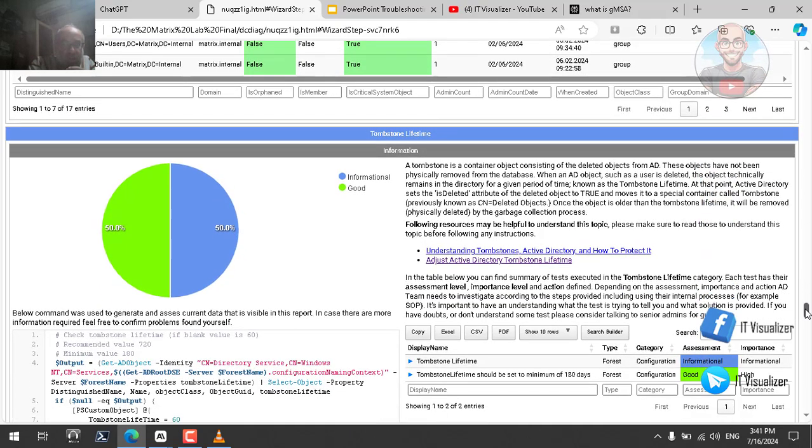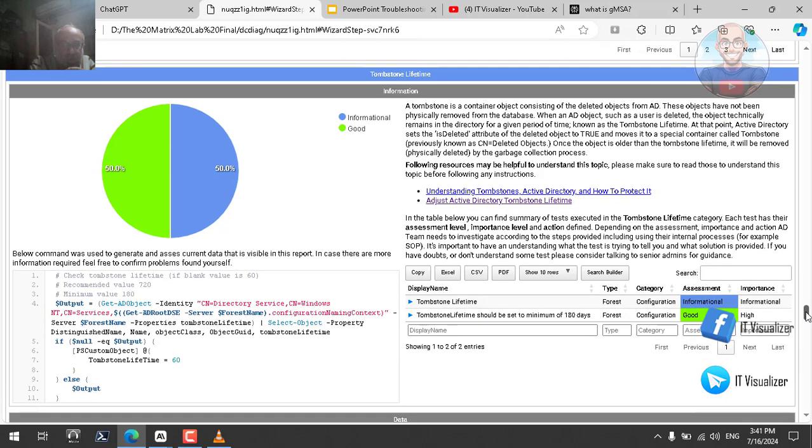Then the other thing is the tombstone lifetime. Here you make sure that the tombstone lifetime is set to 180 days. We all know what a tombstone is. I have already discussed this before. So this is another test.